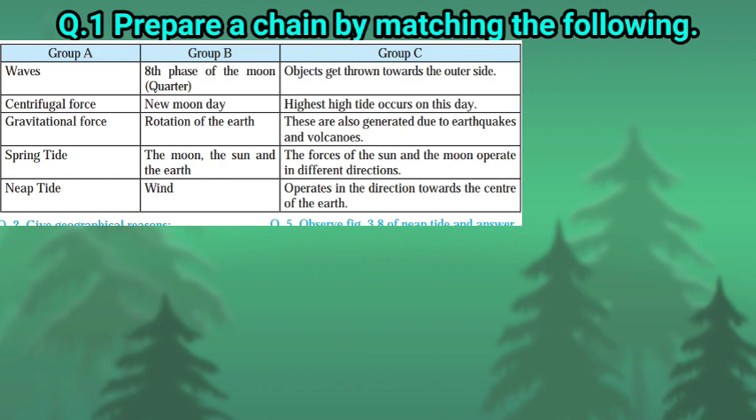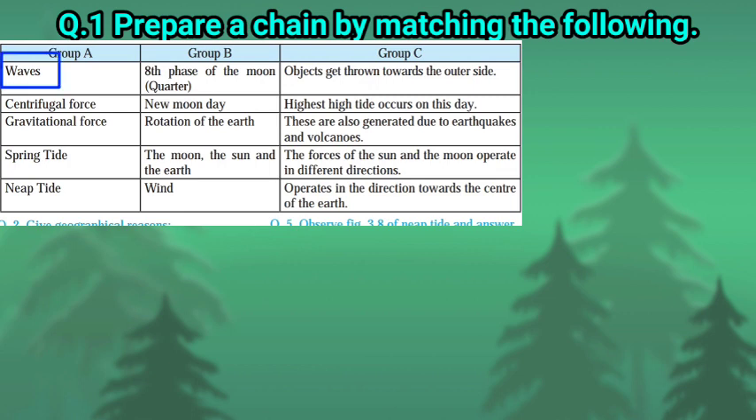So children, you can see on the screen we have three groups over here. Understand the correlation between these points, match their pairs, and then prepare the chain by matching. This is the main point behind this question. So first let's read group A. After that, one by one match the other points in the group and then we prepare the chain. So first I read out group A.